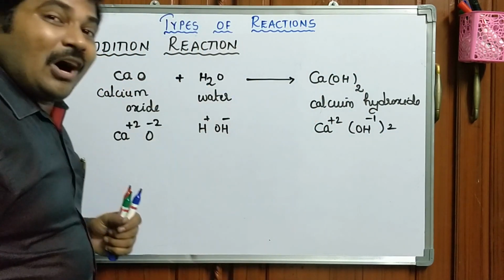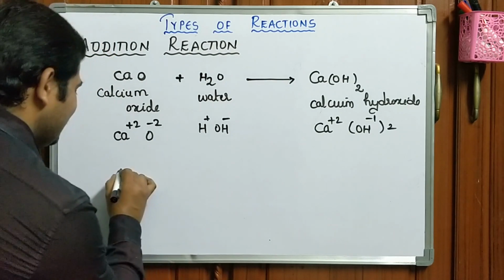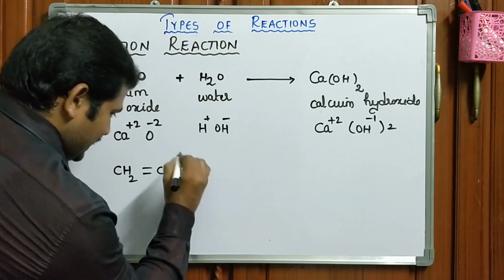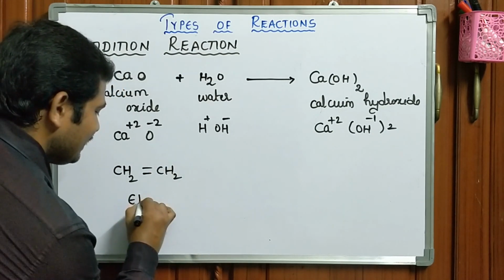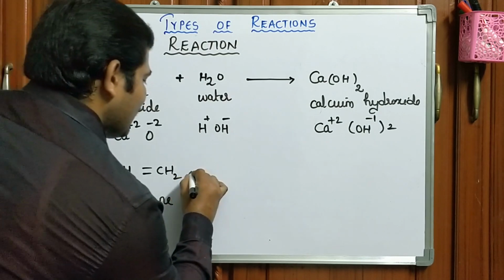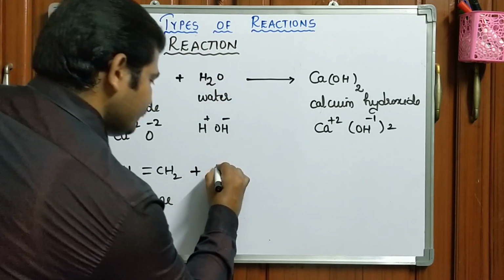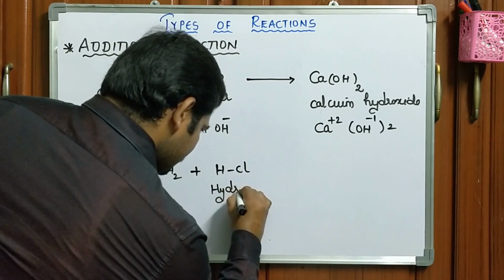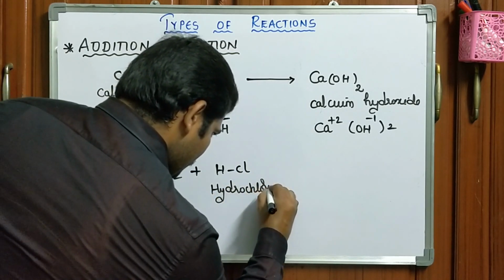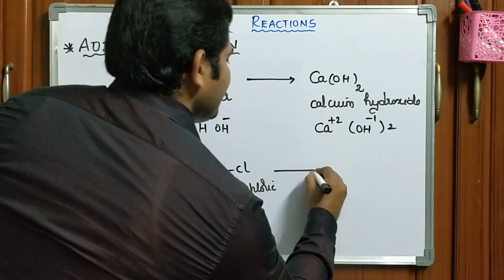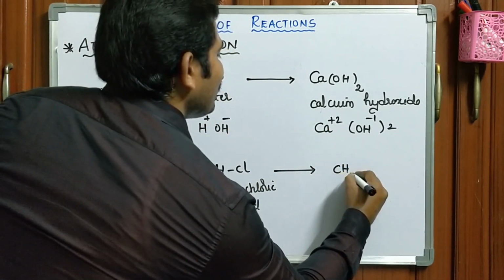Let us come to organic addition reaction. What is this? Alkene is also called ethene. When combined with hydrochloric acid, to yield ethyl chloride.